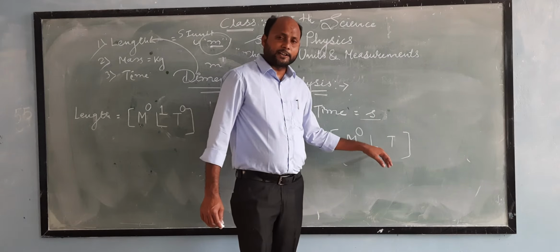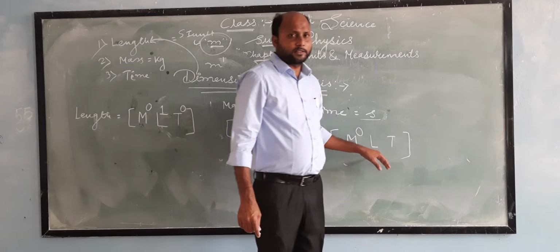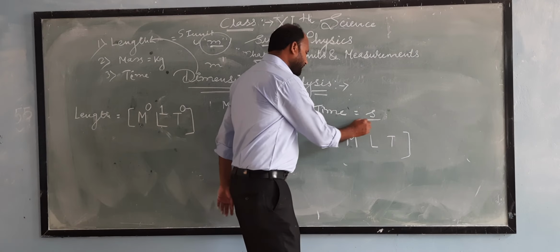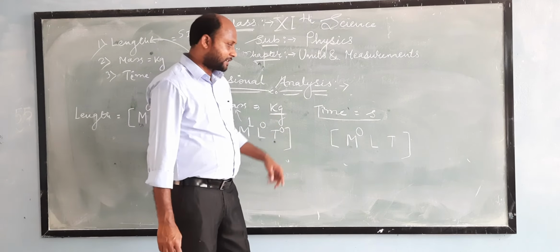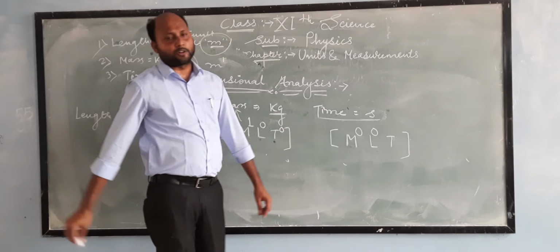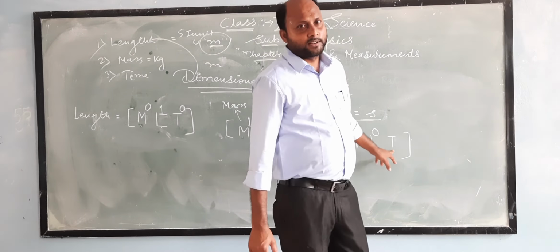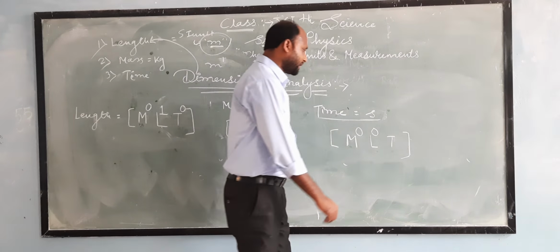Now second term is capital L. And what is the SI unit of length? It is meter. And if we look at the SI unit of time, again meter is absent. So we know that when the term is absent, take 0 in the power. And capital T finally stands for time in second, and SI unit of time is also second.